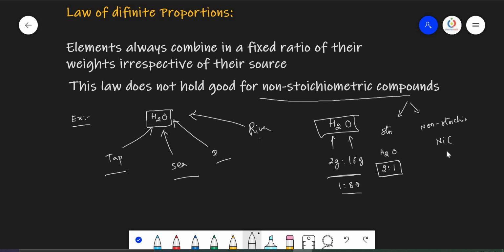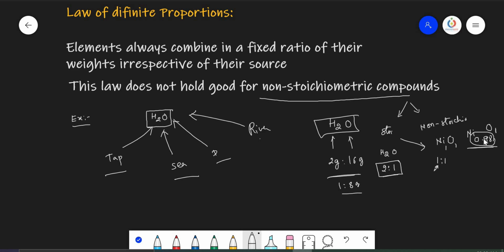For example, if we take nickel oxide, in NiO, 1 nickel, 1 oxygen is there. So this is again a stoichiometric compound. But if you take nickel oxide like this, nickel 0.98 oxygen, then this is not a stoichiometric compound, it is a non-stoichiometric compound, because here for every 1 oxygen, 0.98 nickel atoms are available, but not the 1 nickel atom. So for every 1 oxygen, 1 nickel atom has to be there.